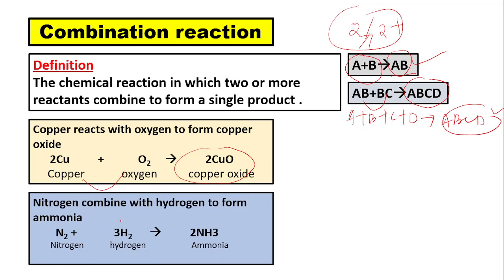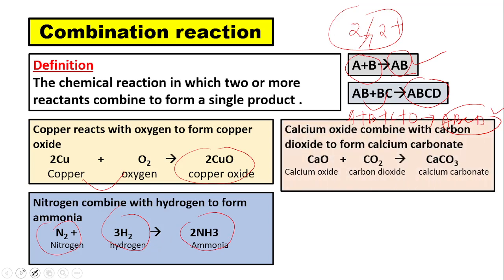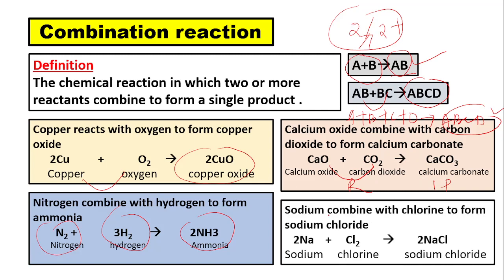Second example, N2 plus 3H2, which gives 2NH3. In this reaction, there are also two chemical substances which participate to form a single product. So this is also a combination reaction. Next, in this reaction also there are two reactants and there is a single product. So all are the examples of combination reactions.